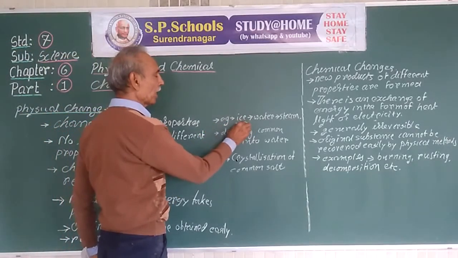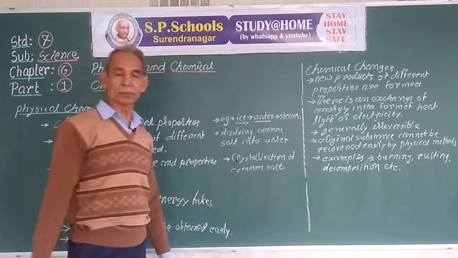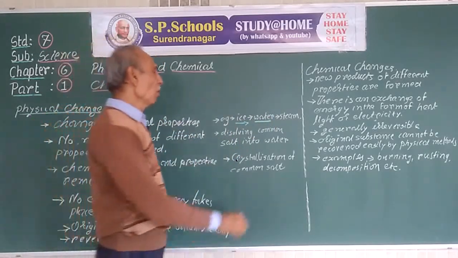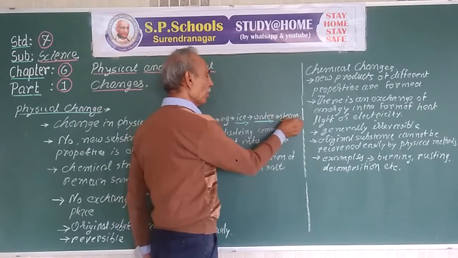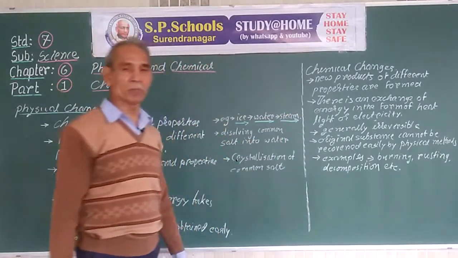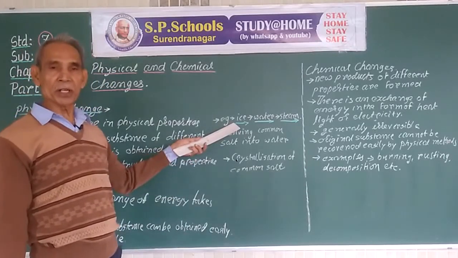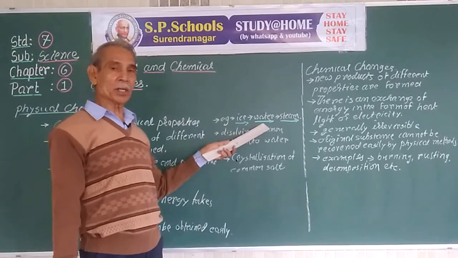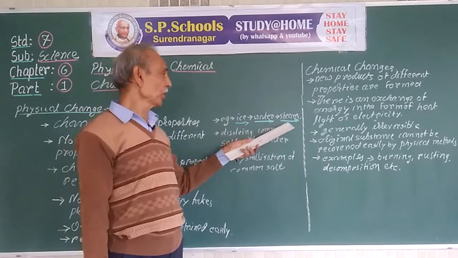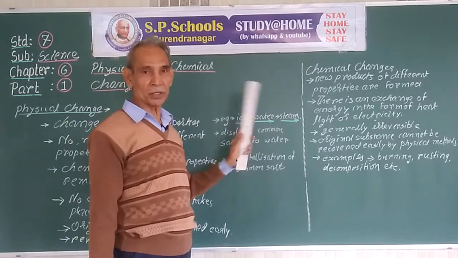ice when heated, we get water. Water when heated, we get steam. Ice is solid in state, water is liquid in state, steam is gaseous in state.